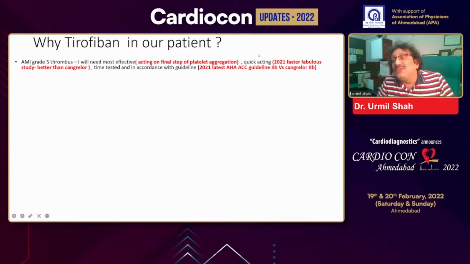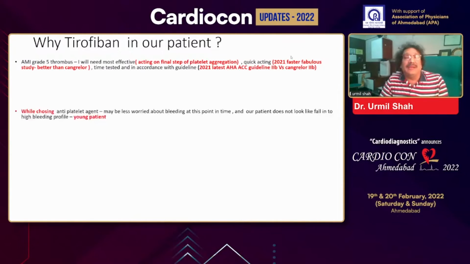We need a molecule which is quick acting. As I have shown in the 2020 FABULOUS-FASTER study, it is much better than cangrelor as far as 30-minute antiplatelet efficacy is concerned. And tirofiban is time tested and according to the guideline. As you can see, in the latest 2021 guideline, it is a class 2A indication and not a class 2 indication, which is there for cangrelor.